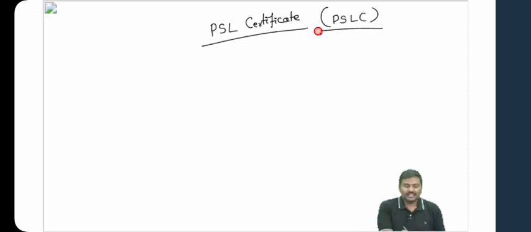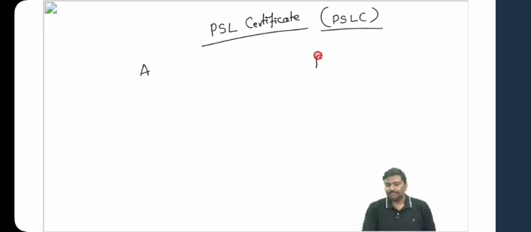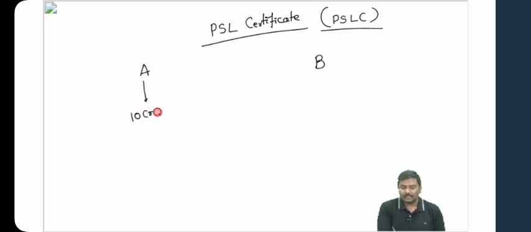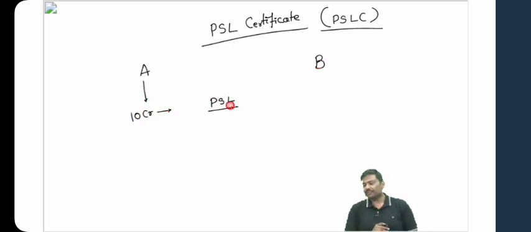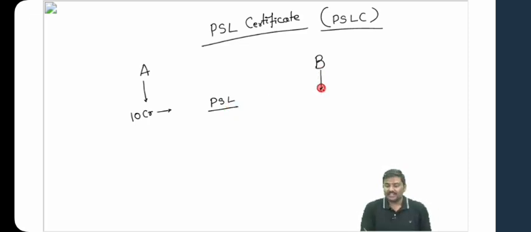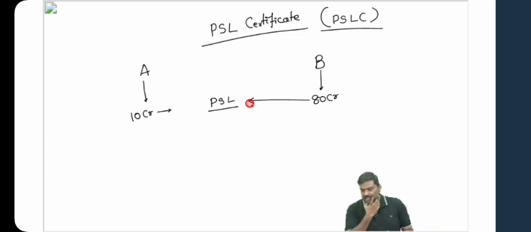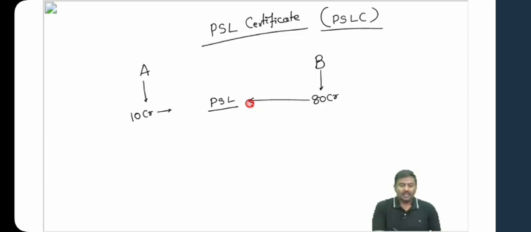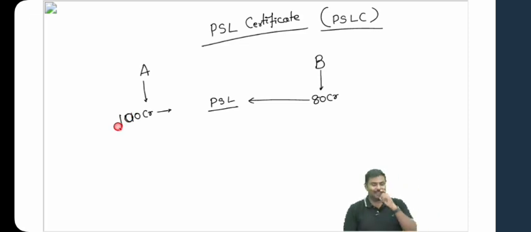Now what will happen here? Follow this carefully. Imagine here is Bank A and Bank B. Bank A is supposed to provide 100 crore worth of loans under PSL to the agriculture sector. Bank B, on the other hand, is supposed to provide, let's say, 80 crore rupees worth of loans to the agriculture sector under PSL. Sir, you're saying 100 crore, you're writing 10 crore. Okay, change it. 100 crore and 80 crore. Done.